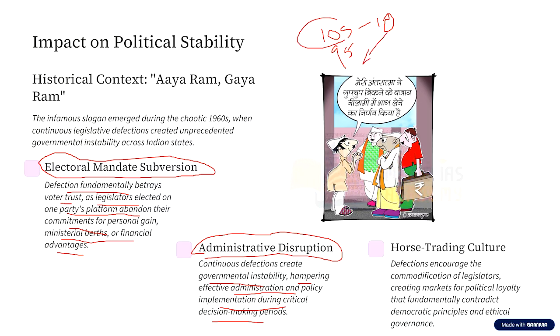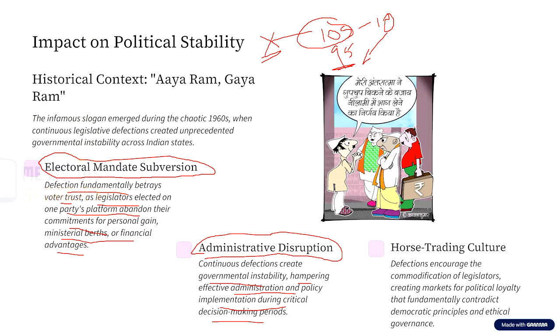Now, when the government falls, the other party has the chance of forming the government. And when a new government is formed, there is going to be a disruption in the whole administration. There is going to be instability in the government, hampering of the administrative procedure, and policy implementation is going to take a very big hit. So all these things happen when there is defection.